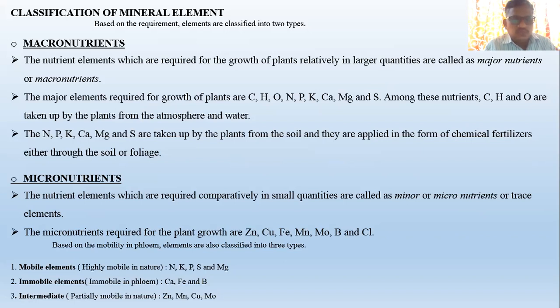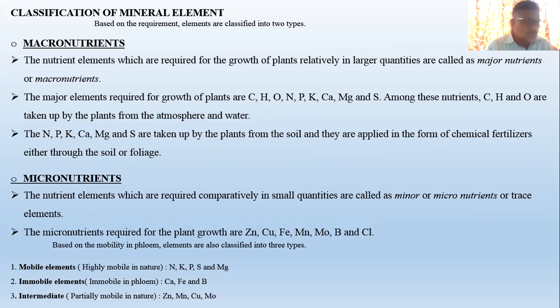Here also some information is given, like those required at more than 50 ppm, or more than 100 ppm, like that. But in different books it is given differently. So it is good to say relatively larger quantities, that is called major nutrients, and also macronutrients.